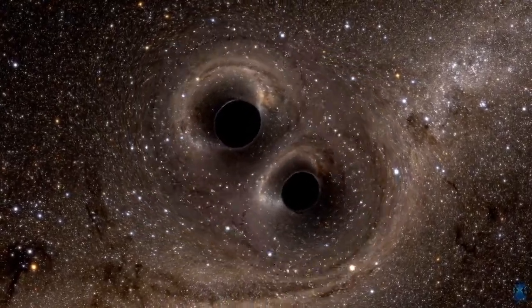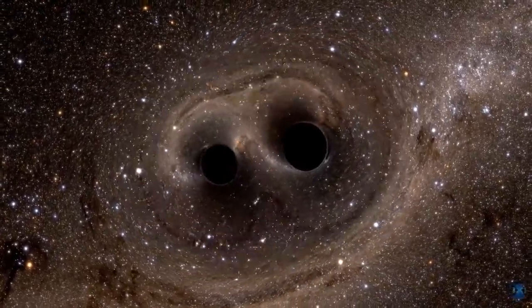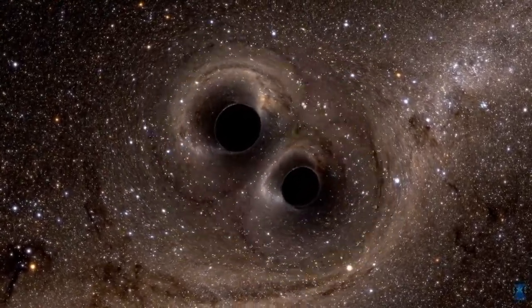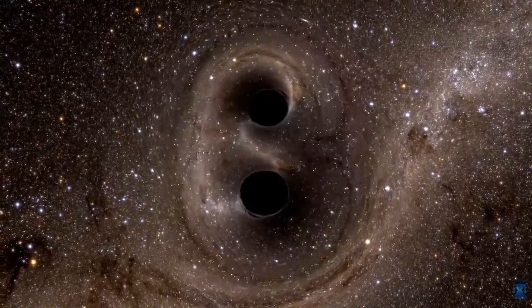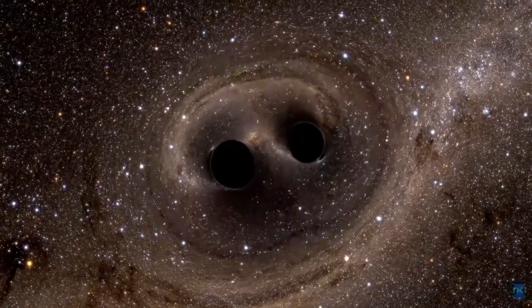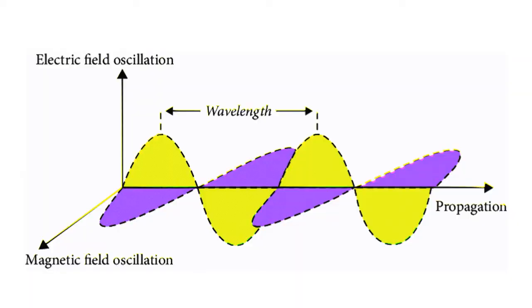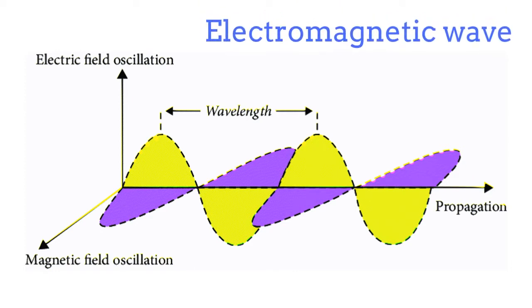Finally, we have gravitational waves. Gravitational waves appear, for example, as a consequence of the collision of two black holes, which after rotating around each other for a while finally merge, producing vibrations or ripples stretching space-time itself and propagating at the speed of light. Note that gravitational waves and electromagnetic waves both propagate at the speed of light in vacuum.